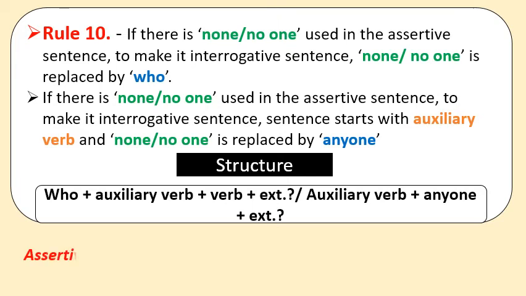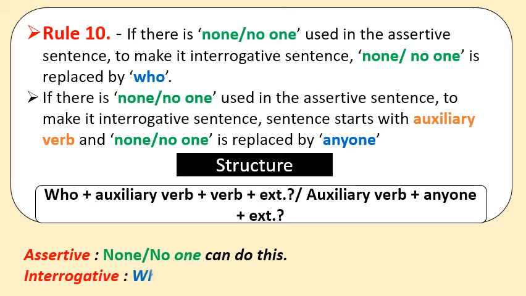So let us see an example to clarify it. No one or none can do this. So the interrogative sentence will be: Who can do this? Question mark. Or: Can anyone do this? Question mark. So like this, there are two ways you can change the same sentence into interrogative. So when you have to change interrogative to assertive, you only have to interchange the rules, interchange the structures. That's it.